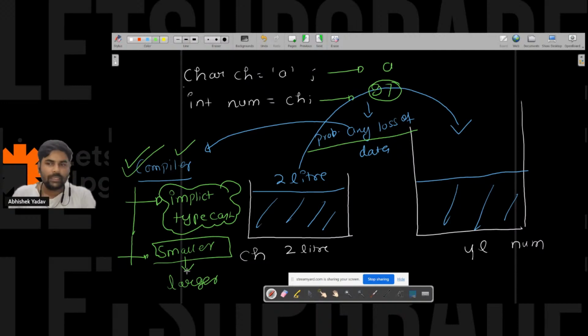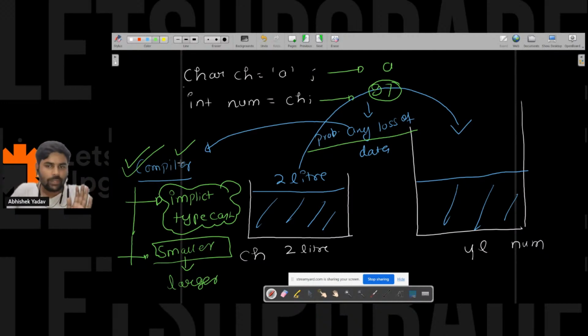Can you repeat the implicit type conversion? It is like when we are trying to transfer the data from a smaller container to a larger container, there is no probability of loss of data. When there is no probability of loss of data, the compiler is saying, cool, I will take care of this kind of conversion, because here there is no loss of data.